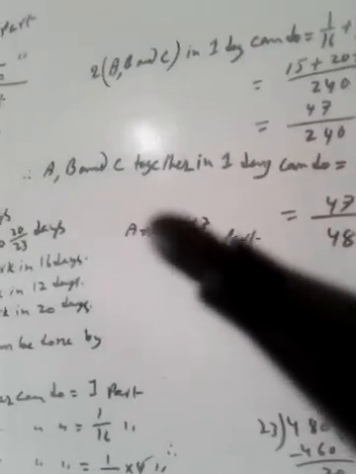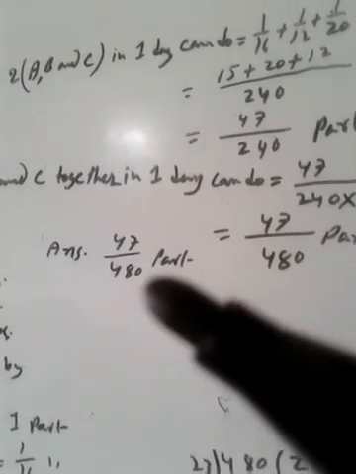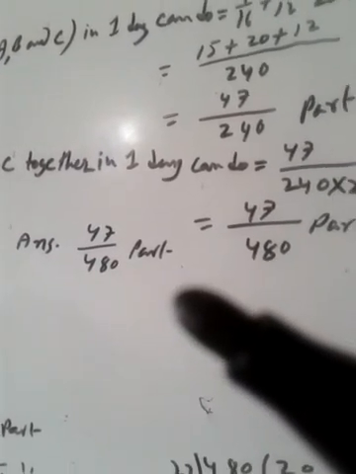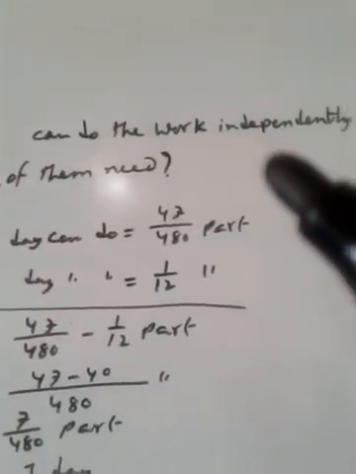A, B, C together in 1 day can do 47 by 480 part.